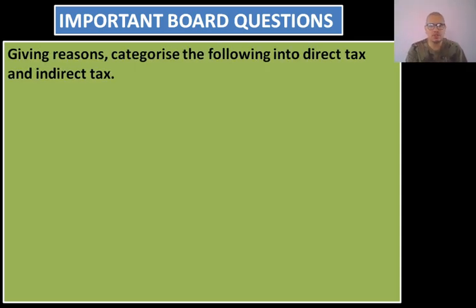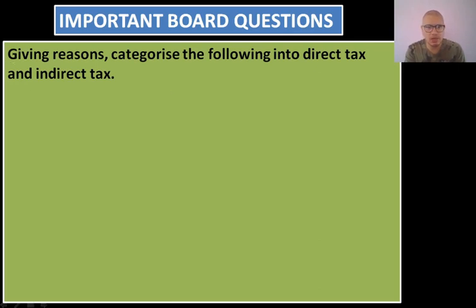First of all, we may find this type of question in our examination. Here you clearly see: giving reasons, categorize the following into direct tax and indirect tax.